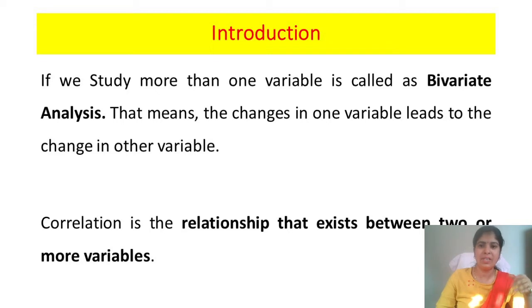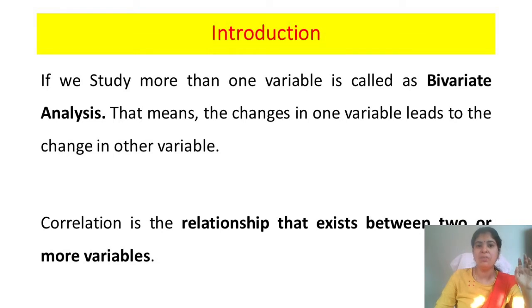That is X and Y series, A series, B series. Height of a person, weight of a person, so that can be considered as a series form. So, if we study more than one variable, it is called a bivariate analysis. That means the change in one variable leads to changes in another variable.